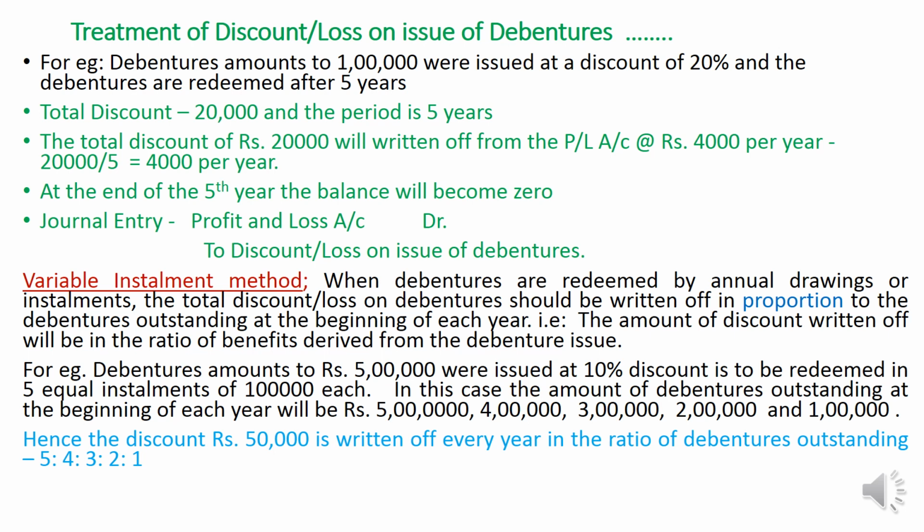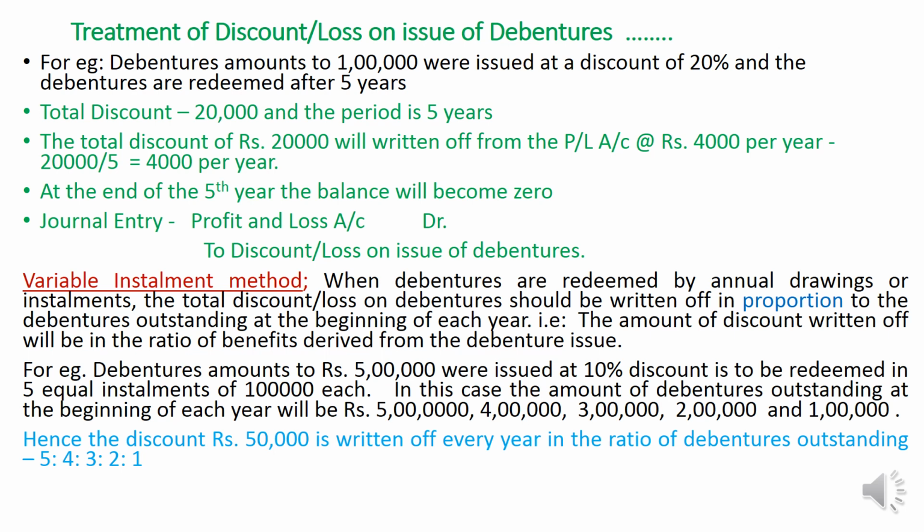So these debentures are used in the company for 5 years. The total loss on issue of debentures is written off from the profit and loss account in the period of use in the company, that is 5 years, 20,000 divided by 5. At the end of the 5th year, the total amount of discount in the account will be 0. So every year you have to pass a journal entry. The journal entry is profit and loss account debit to discount on issue of debentures. That means every year we will transfer the installment to the profit and loss account. At the end of the 5th year, the balance of the loss on issue of debentures account will be 0. This is the first method.